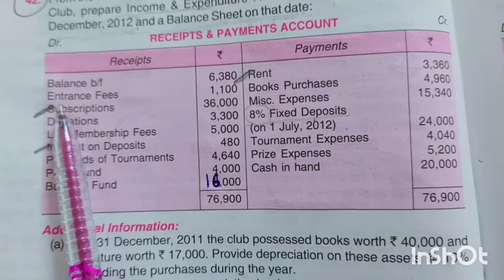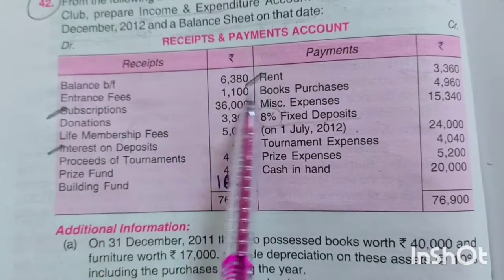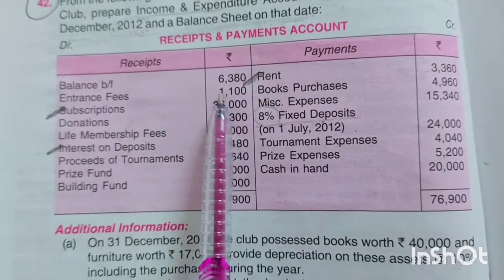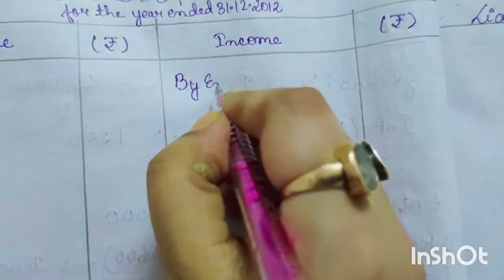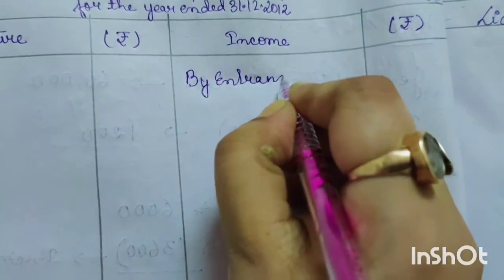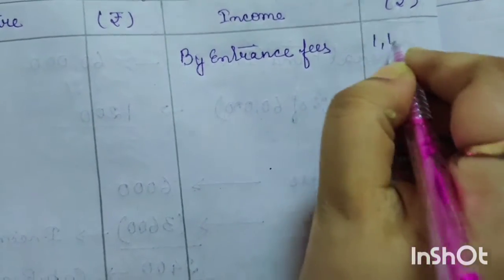Okay. Now move on to the next item. Next item is entrance fees. Entrance fees means income 1,100. So we will directly write on the income side by entrance fees 1,100.